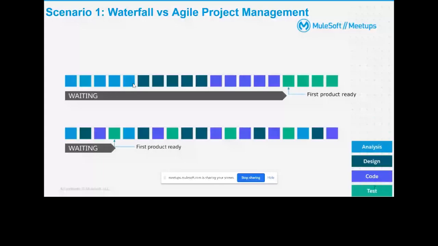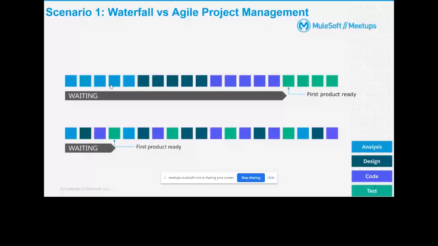In the first example, we are taking long steps. First we are analyzing, then designing, and then coding. After code, the first test I'm doing is maybe a couple of months or maybe years away.